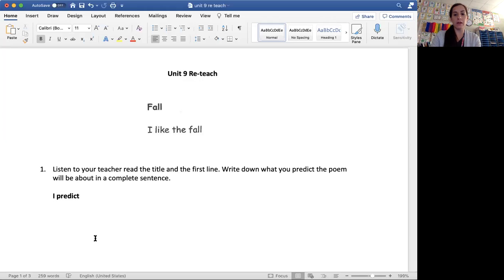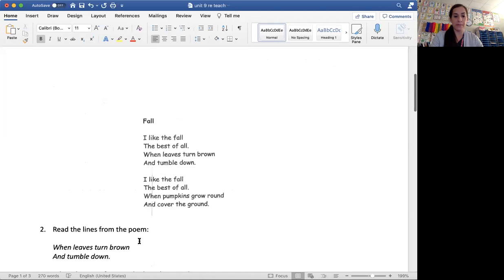So here I started off the sentence, and we always write in a complete sentence. It says, I predict the poem will include things we can do in the fall. I think that's a great prediction because we haven't read it yet, but based on what they have shared with us, that could be something that they talk about, right? Let's read the poem to find out.